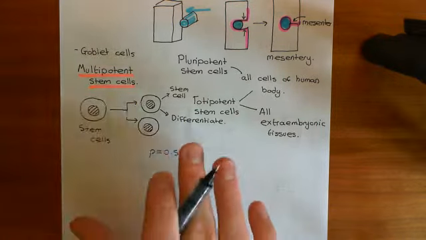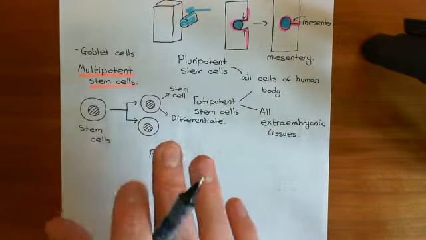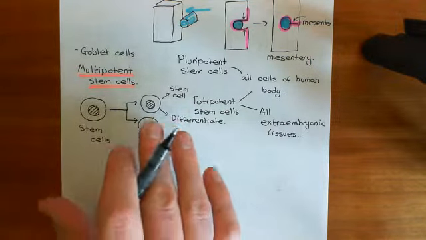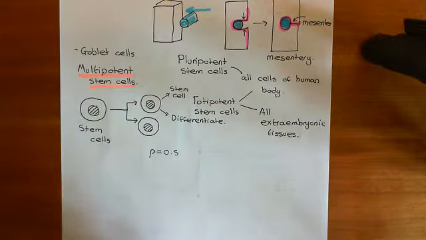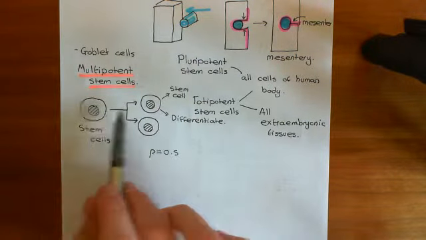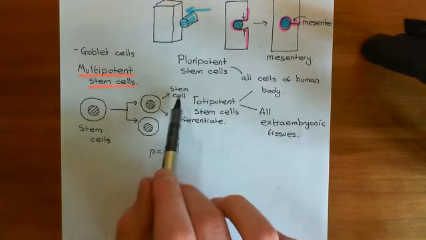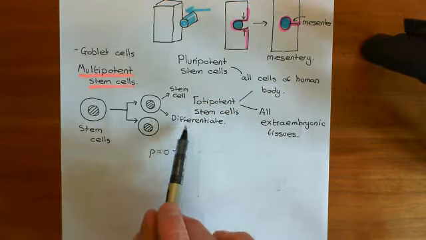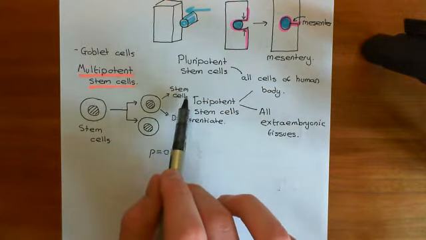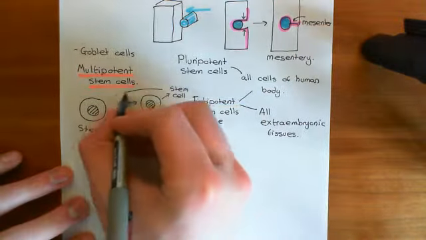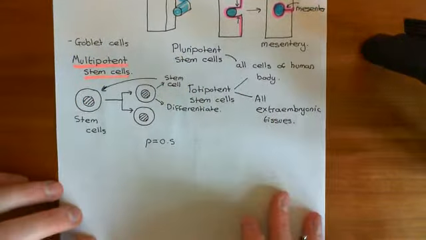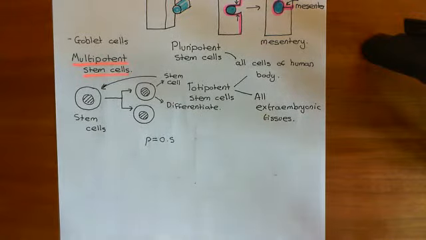And we will talk a lot more in a moment about what determines whether the daughter cell remains a stem cell or goes on to differentiate. Now the important thing to understand is that once this daughter cell has decided to become a stem cell, that stem cell can't then just say, oh, I want to differentiate now. If it wants to produce differentiated cells, it then has to go through the division process. So it has to divide in two, and those two daughter cells then have the choice of whether they want to go on to differentiate or become stem cells again.